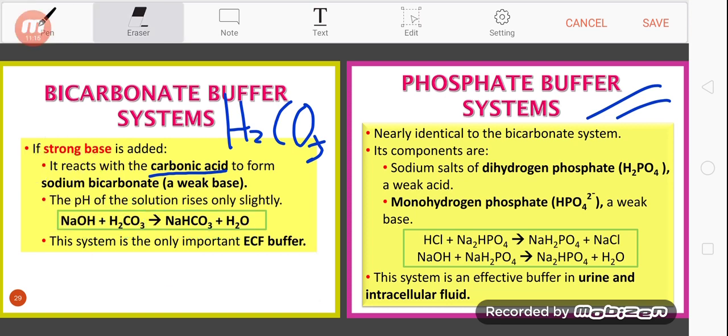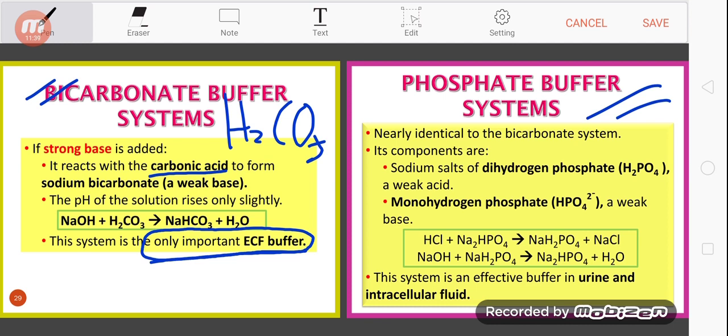Please take note that the bicarbonate buffer system is actually the only major important extracellular fluid buffer. Meaning in the extracellular fluid compartment, the major buffer is the bicarbonate buffer.